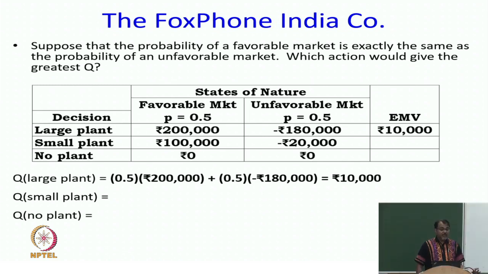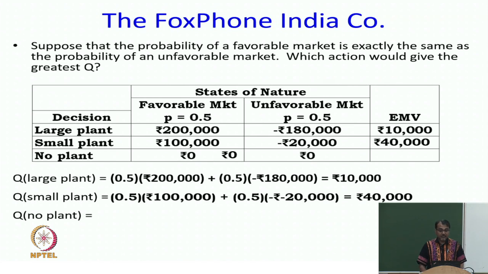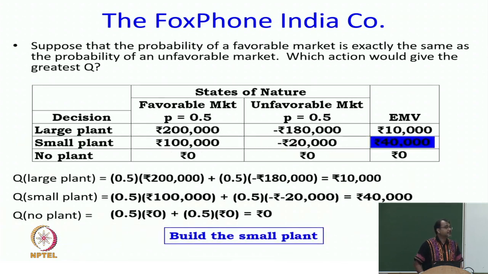Then for the large plant it will be 10,000 expected value. Some people call it expected value, some people call it expected reward, some people call it expected monetary value. Okay. It is the same thing in our case. For the small plant it would be 40,000 and for no plant it will be 0, and then I will pick the maximum on the expected reward and that will be 40,000, which is the small plant.